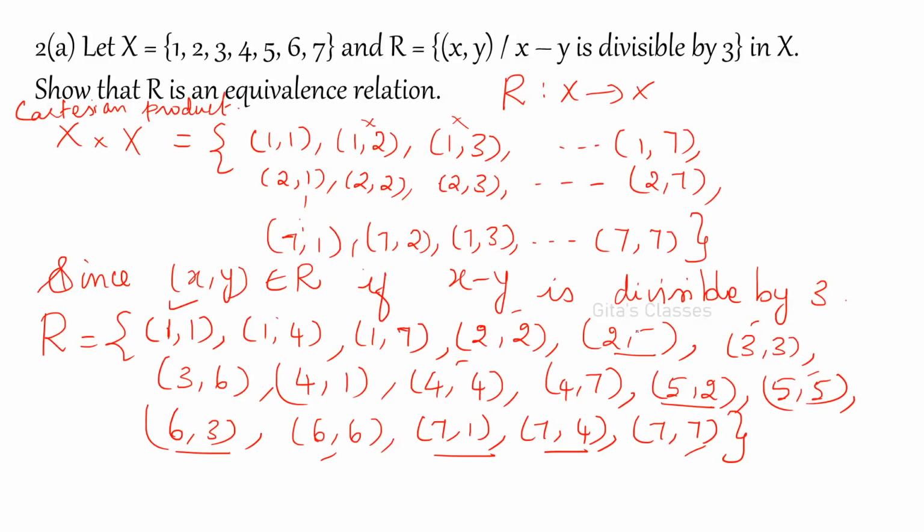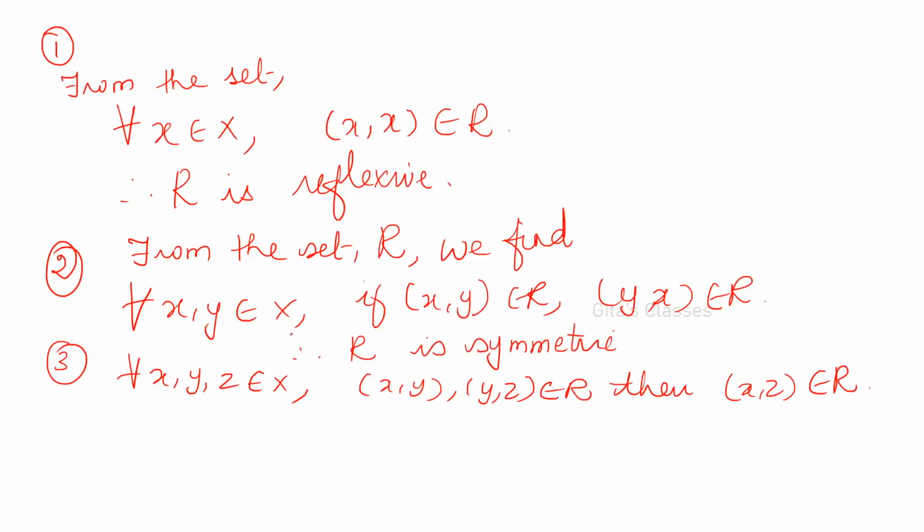Right. Now let us take 1 comma 7. From 7 you find some element. Yes, 7 comma 1, and 1 comma 1 is there. Suppose you consider 1 comma 7 and 7 comma 4. What should be there? 1 comma 4. Yes, 1 comma 4 is there. Like this you can verify. It is clear and obvious. Therefore, R is transitive also. Now we have proved that R is reflexive, R is symmetric and R is transitive. Therefore, R is an equivalence relation.